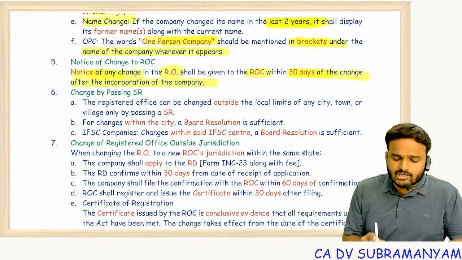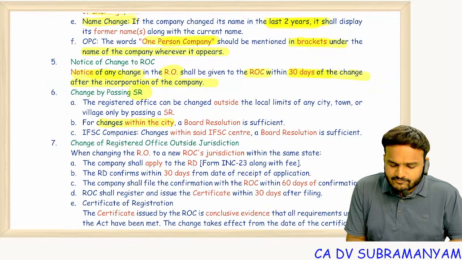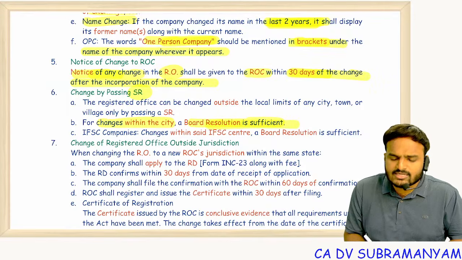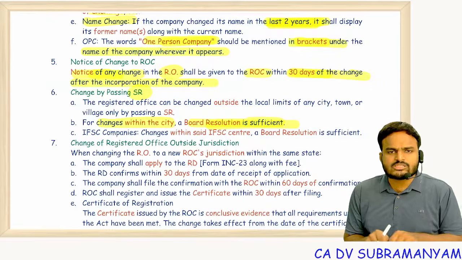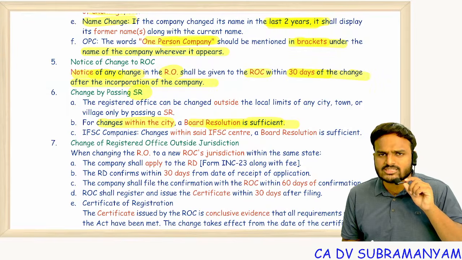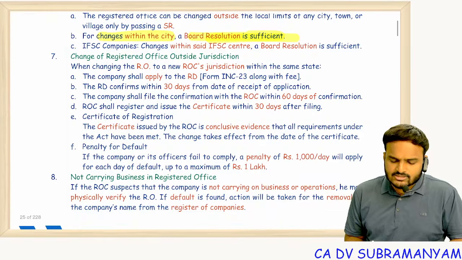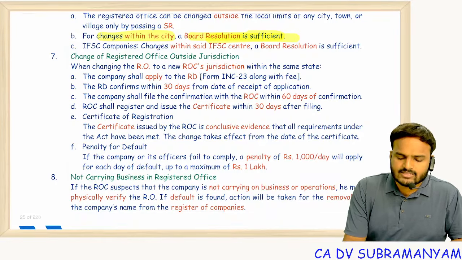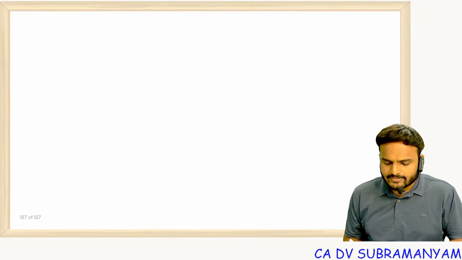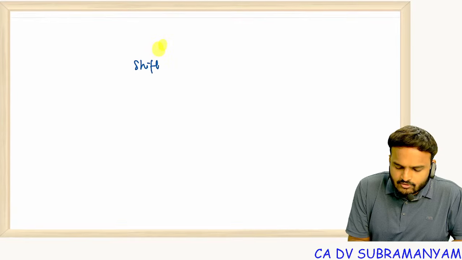For shifting of registered office, generally a special resolution is required. But if it is within the city, within the local limits, municipality limits, a board resolution is enough. But for change of city, change of state, change of ROC jurisdiction, in the remaining cases SR is compulsory. So this is a change of registered office outside the jurisdiction. For this, let me give you one equation: change of registered office, shifting of registered office.